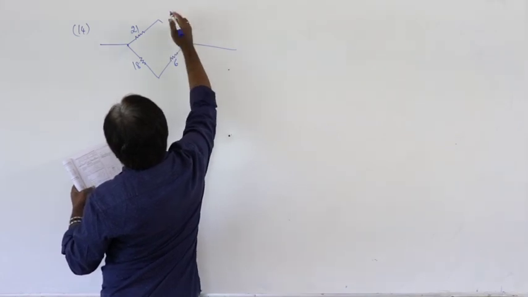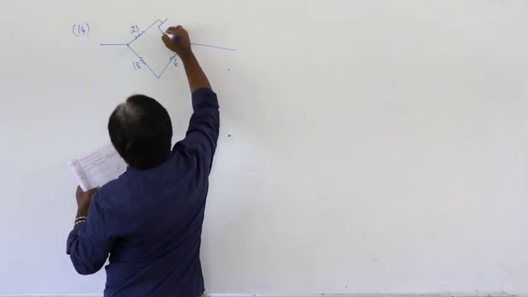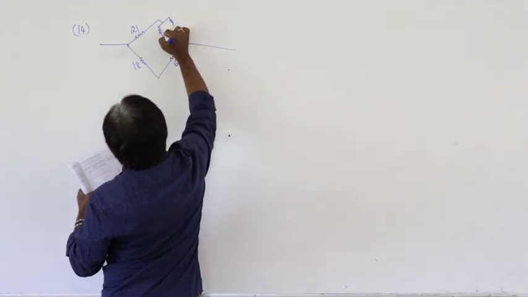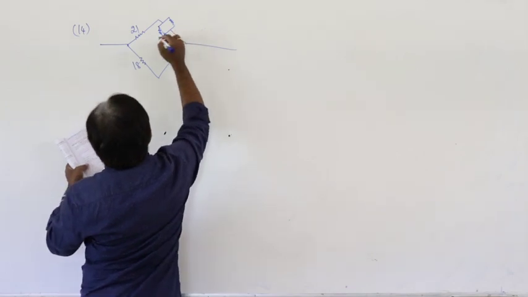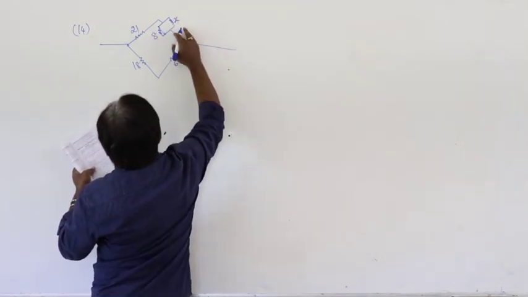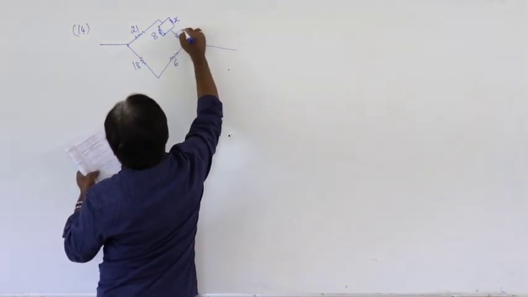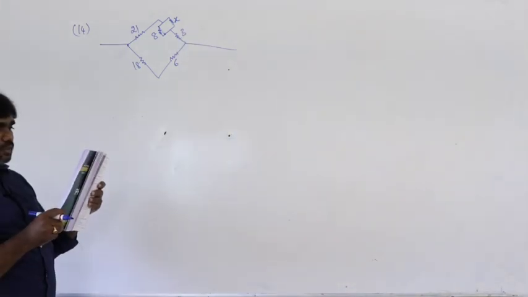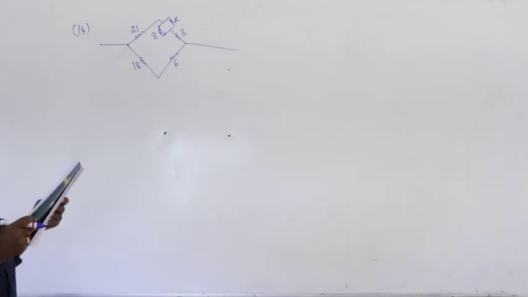Next here, that is 8 and x, and again it is 3. That is the condition.